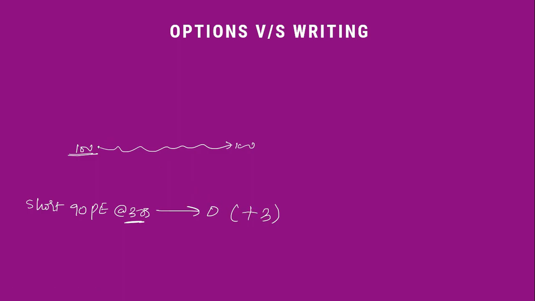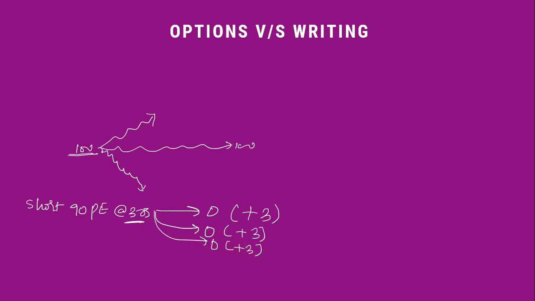Similarly, if the stock goes against me, but if it doesn't go below 90, because of the premium decay, 3 would still become 0 and I'll still make profit. This is very interesting, that even if the stock is going against me, I am winning till a certain extent. And if the stock is going in my favor, 3 will anyways become 0 and I'll still make profit.